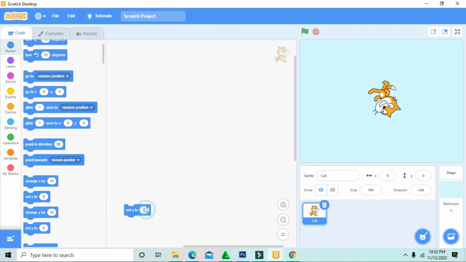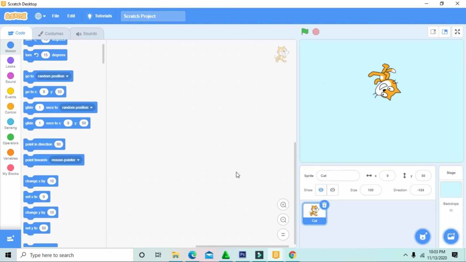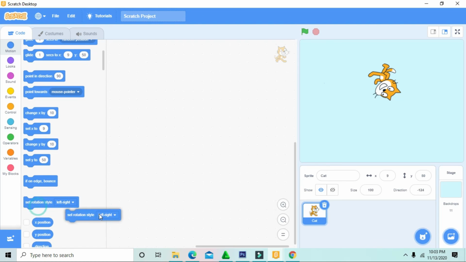How to enter 0 again to 0. I don't want to change it. I'll make it 0 in here. Can you see, we'll change x by 10 to go up and she can go down with minus. Okay, set x to 15. She goes to 15. It can go to 0. Set to 0. Just set to 0.